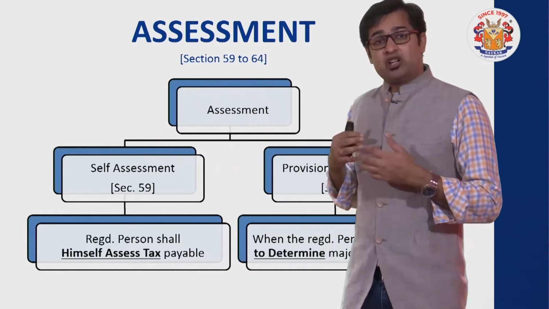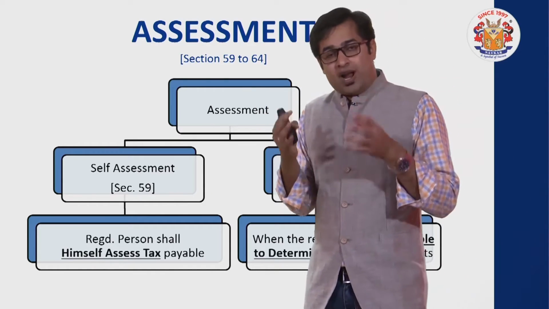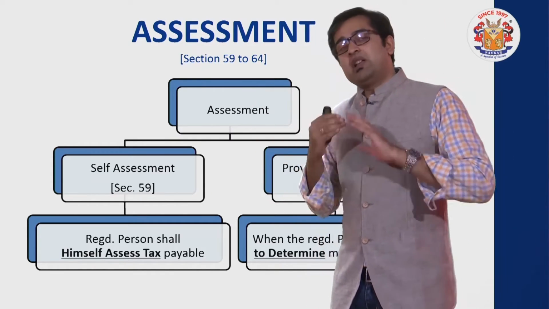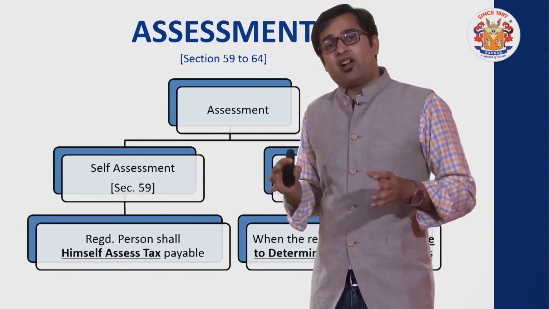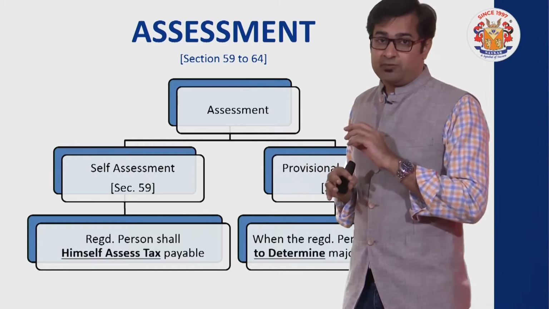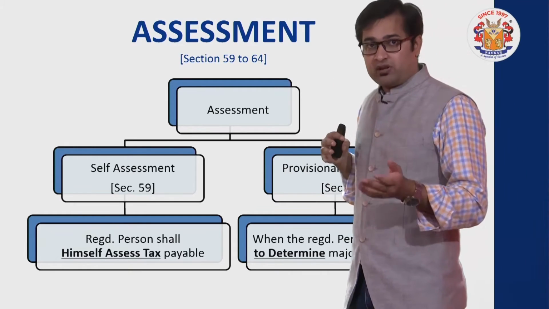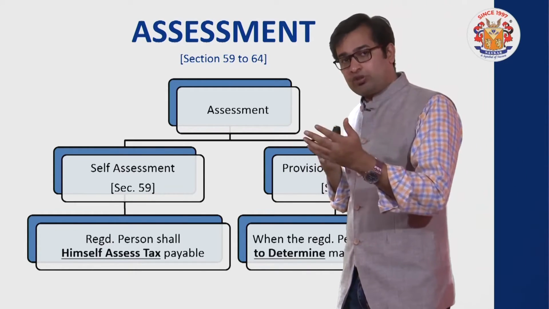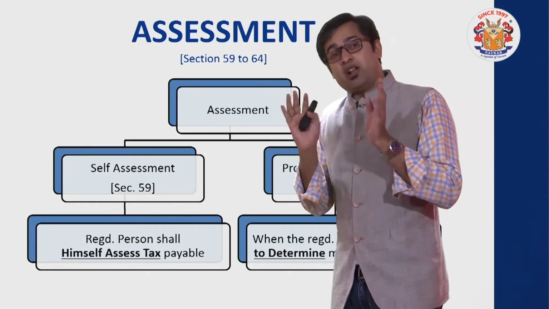And when the registered person is not able to determine such major determinants, rather than making the assessment himself, he shall approach the department officer who will help him make the final assessment, and in the meantime he will consider provisional assessment. What will happen under provisional assessment is altogether a separate question, we need to study that also, but keep this in mind that two types of assessments are done prima facie.